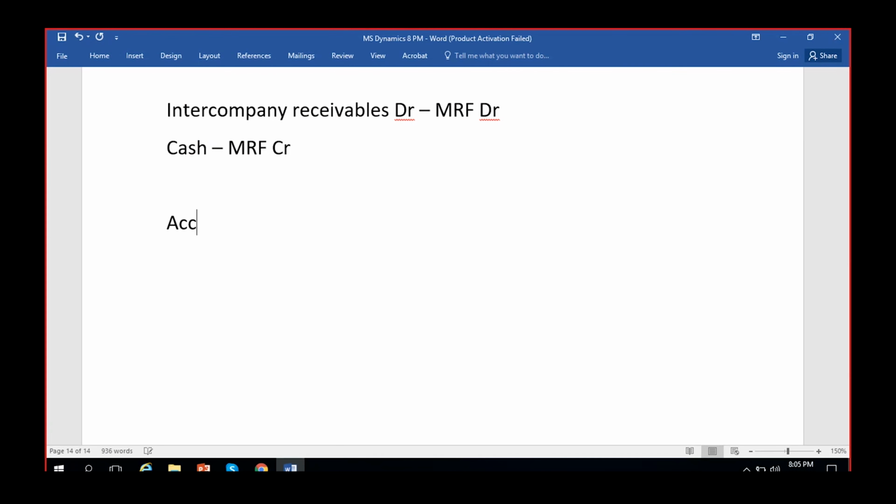So the topic that we are going to discuss today is accrual schemes or ledger accruals. So call it by any name. It can be accrual schemes or ledger accruals. So any idea what is an accrual? Anyone?